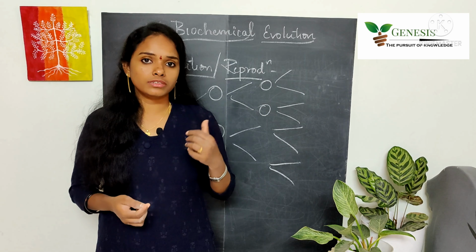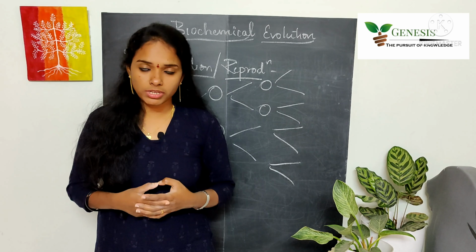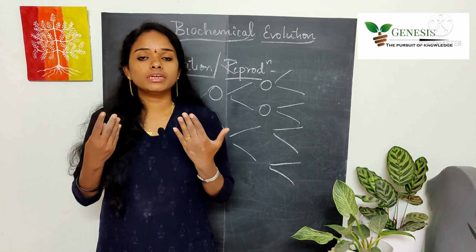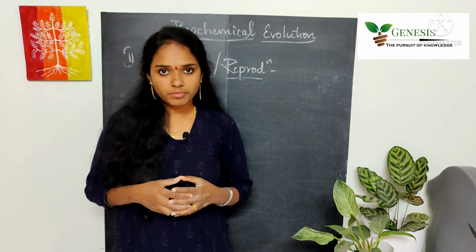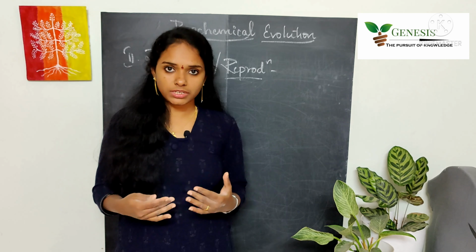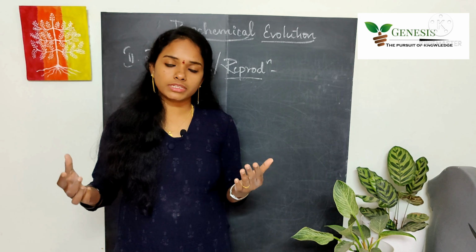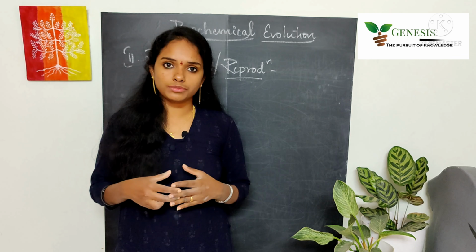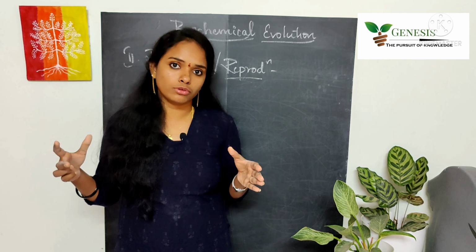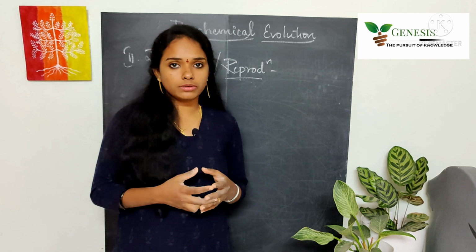So the same way here, the molecules that were formed, once they were formed, they have to be multiplied. So now the key components are produced and they have increased their concentration. So now everything that is needed for life to get originated was readily available in the environment, and also the conditions were favorable.